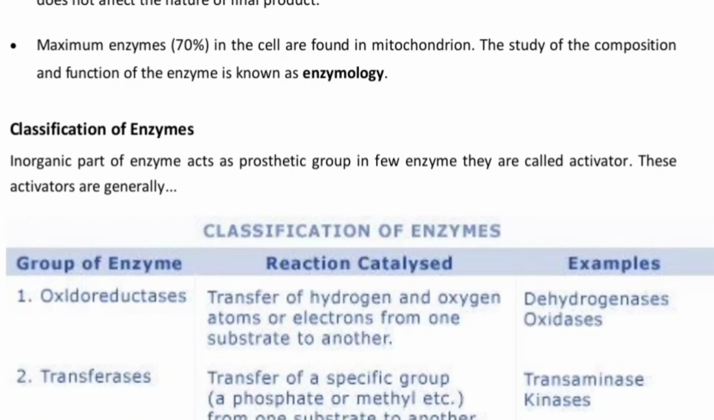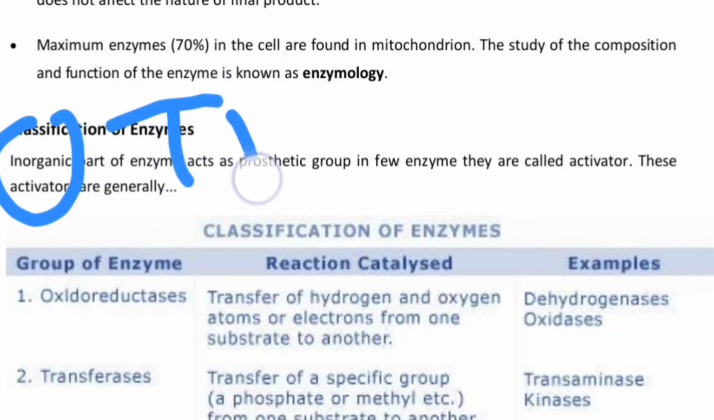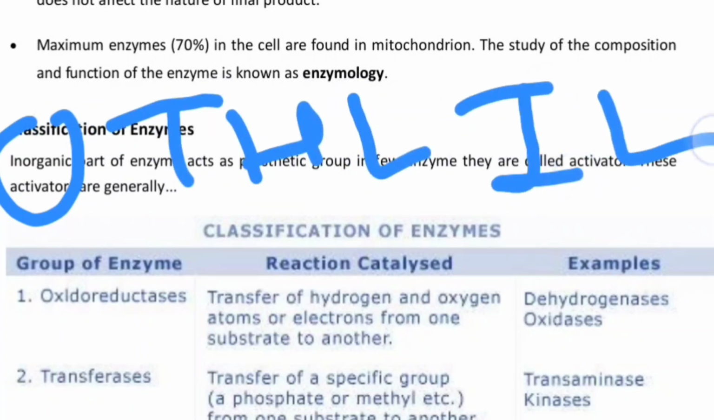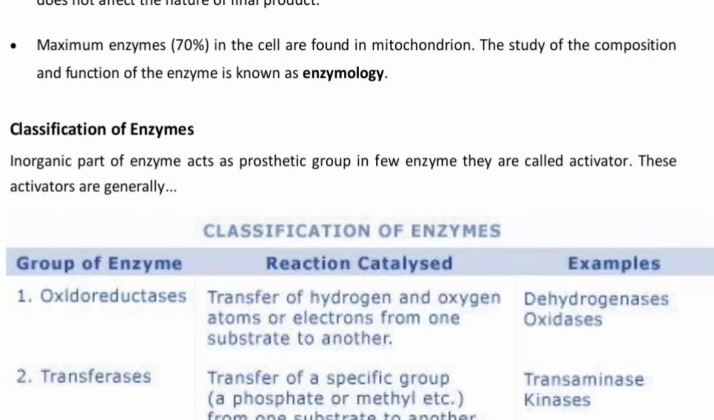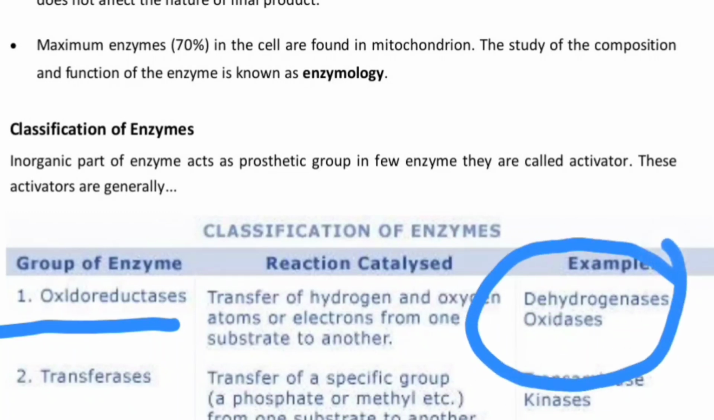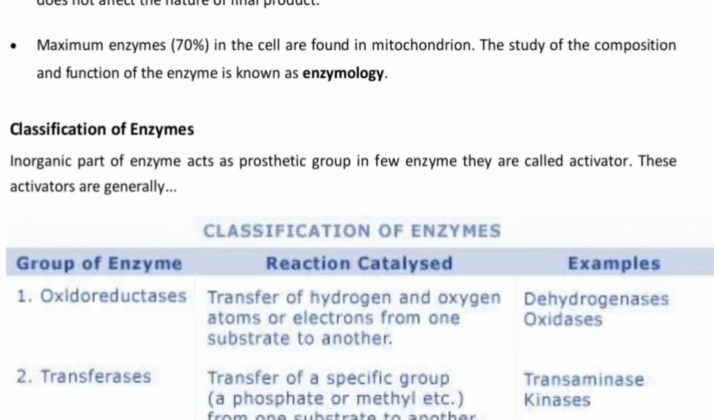I've literally gone through a word. I can share that word with you. That is called OTHLIL. This is a classification of enzymes. Okay, OTHLIL: oxidoreductase, transferase, hydrolase, lyase, isomerase, ligase. Okay, dealt with. So what happens with the oxidoreductase? They are responsible for the transfer of hydrogen and oxygen atoms or electrons from one substrate to another. The examples are dehydrogenases and oxidases. Either oxidation or reduction is their function.